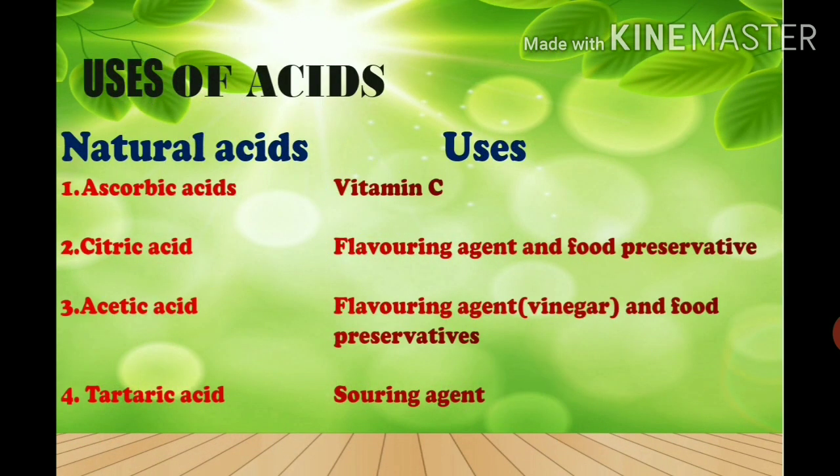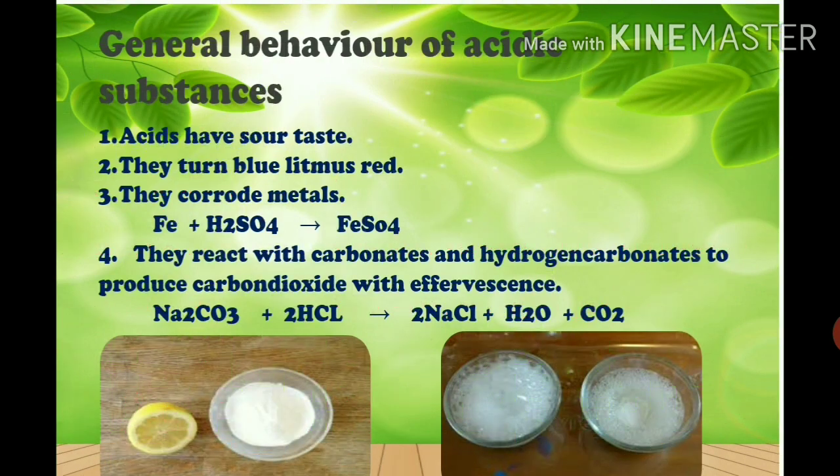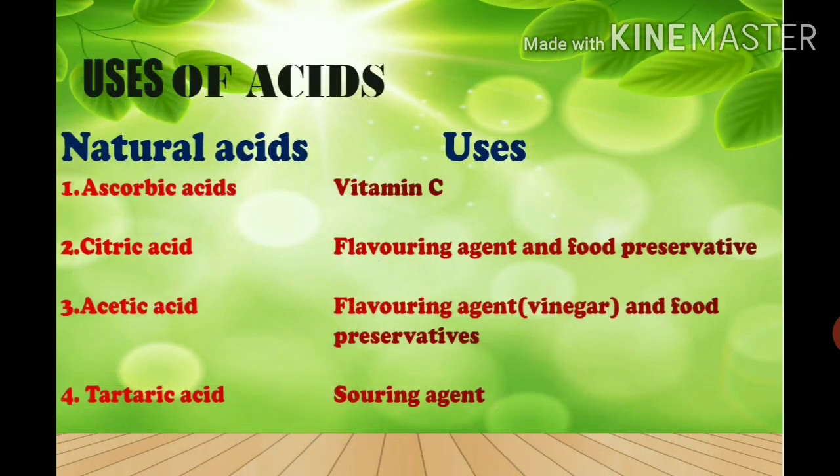Now next, let us discuss some uses of acids. So these are the uses of natural acids. First of all, ascorbic acid. It is used in preparing vitamin C. Citric acid is used as a flavoring agent and food preservative also. Acetic acid is used as a flavoring agent and food preservative also. Tartaric acid is used as a souring agent.